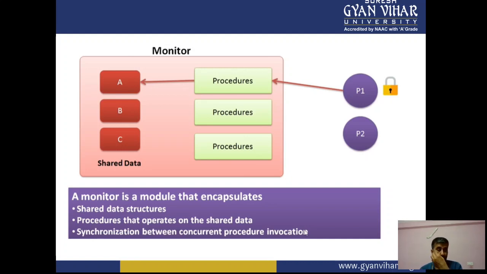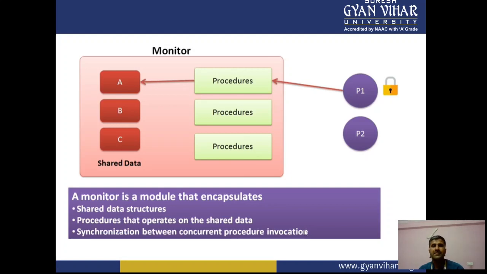Like any class, we can declare variables, and we can also declare procedures, methods and functions.